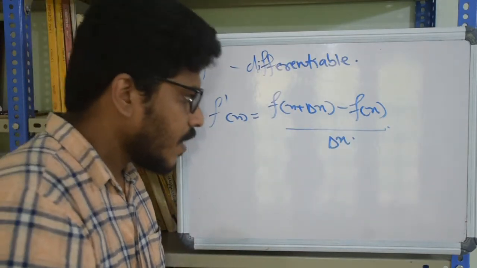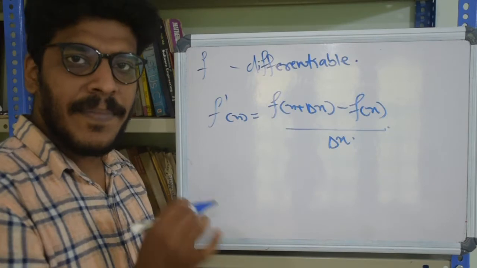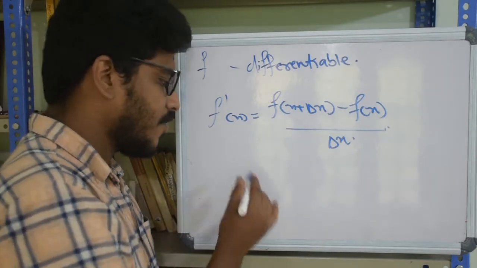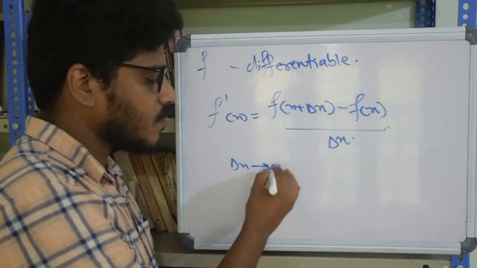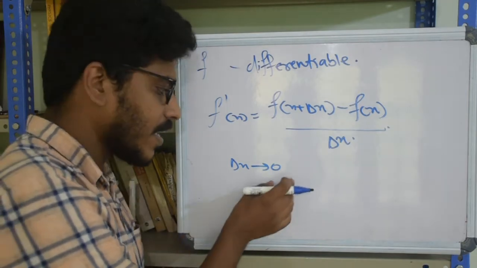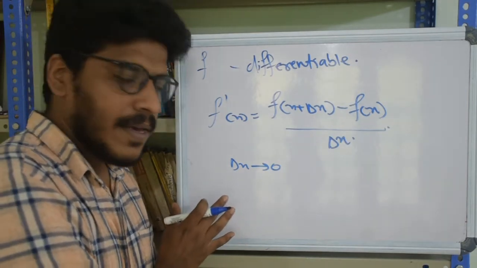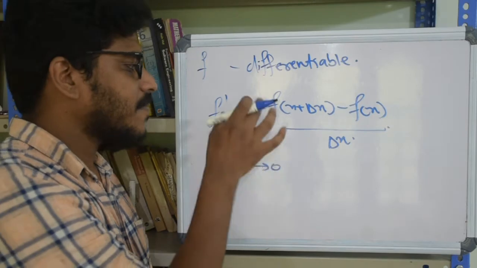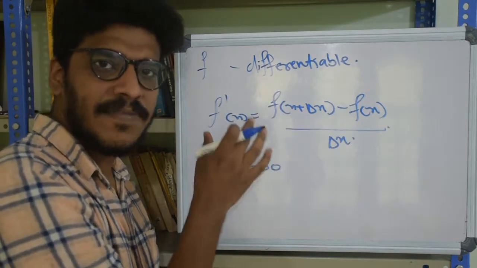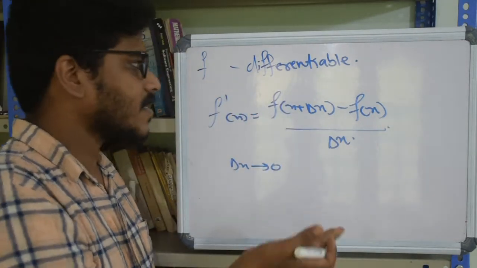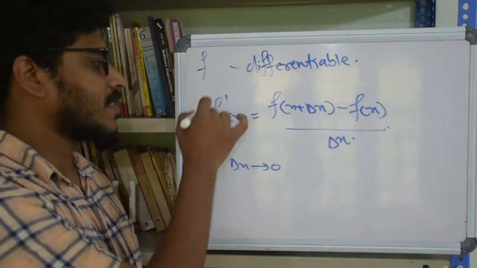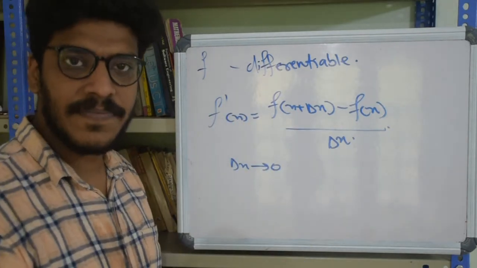If this expression makes meaningful sense when delta x is very small or delta x goes nearly zero, in such a limiting case, if this expression exists or has a valid meaning, then we may say that the function has a derivative and the function f is differentiable.